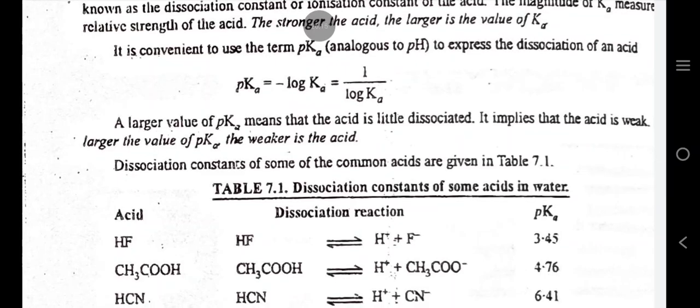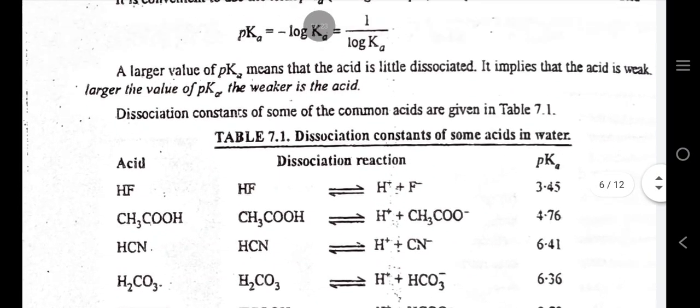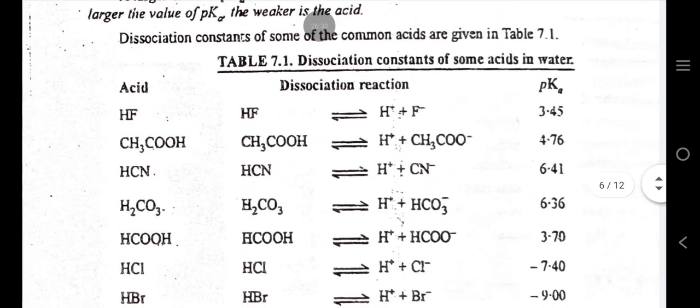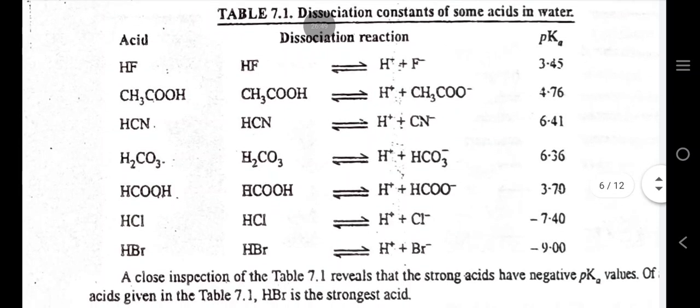It is convenient to use the term pKa, analogous to pH, to express the dissociation of an acid. A larger value of pKa means that the acid is little dissociated. It implies that the acid is weak. The larger the value of pKa, the weaker is the acid. Dissociation constants of some of the common acids are given in Table 7.1. Table 7.1, dissociation constants of some acids in water.